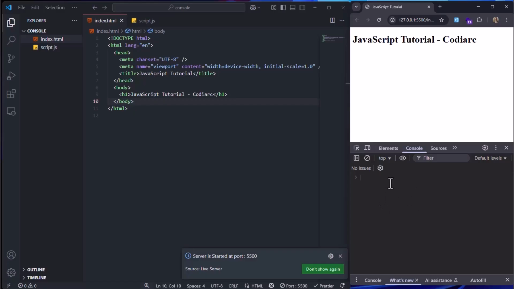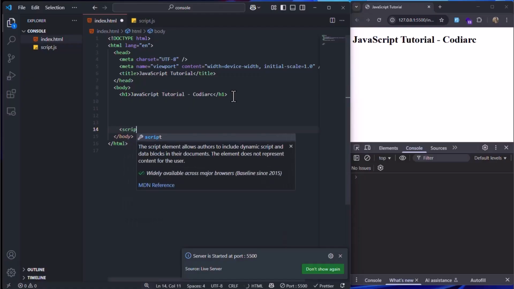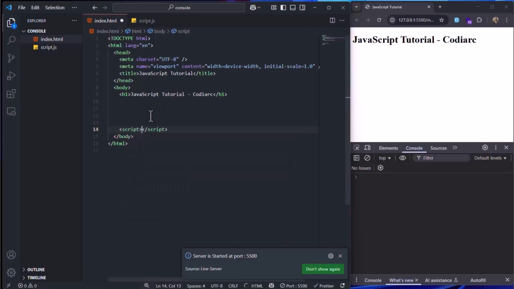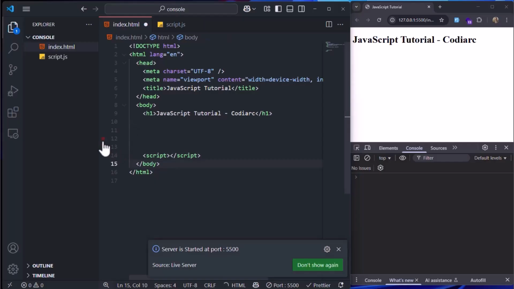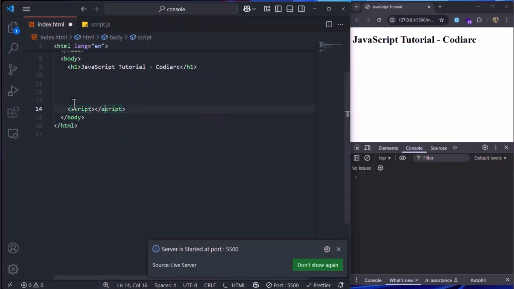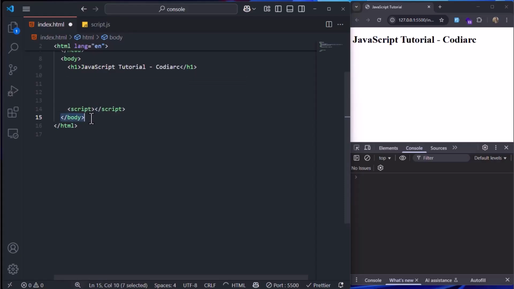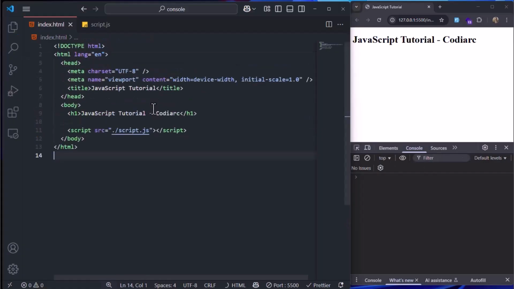Now, how can we test it? In order to test it, we're gonna first connect our script file to our HTML file. So let's create a script tag at the bottom of our HTML snippets here, right above the ending body tag, and here we should use the attribute of src, and we're going to use / in order to find this script.js here in our root directory, and let's save.